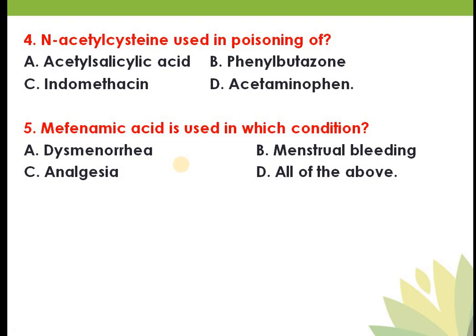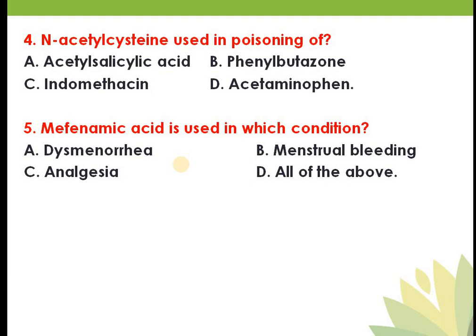If you remember the classification of non-steroidal anti-inflammatory drugs, then you will come to know what is mefenamic acid. Okay, so it is an N-anthranilic acid derivative. It is an anthranilic acid derivative, and commonly they are known as fenamates.